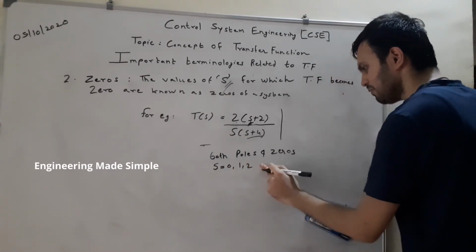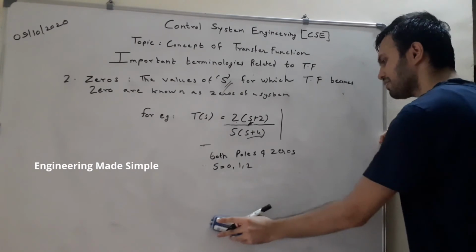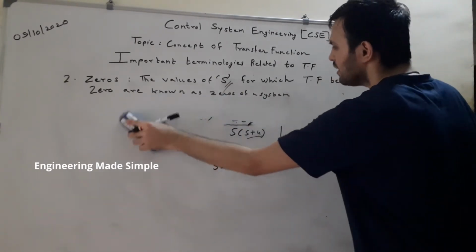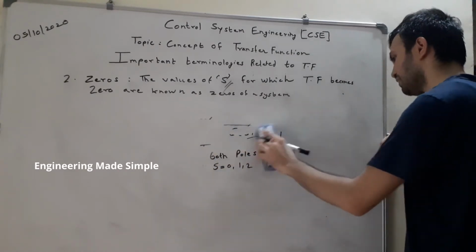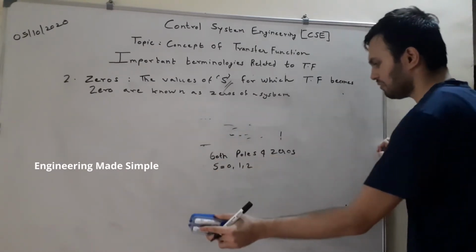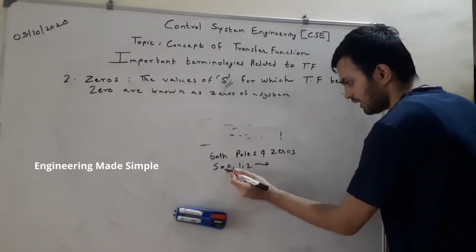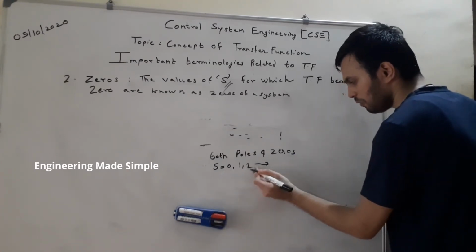Let us assume some values just for a generalized example, not related to any transfer function. Supposing I have some transfer function given to me, and from that I have found the values, and these are the poles of my system.